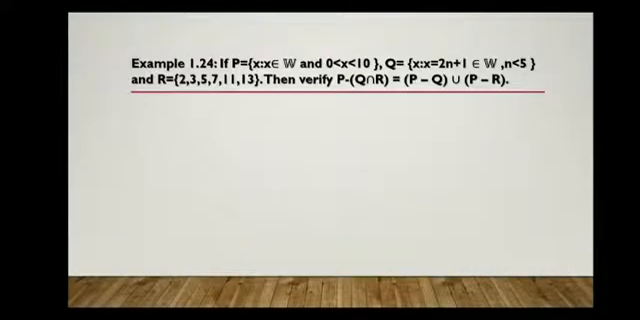Now example 1.24. If P is equal to the collection of all x such that x belongs to whole numbers and 0 less than x less than 10, Q is equal to x such that x is equal to 2n plus 1, n belongs to W and n less than 5, and R is equal to {2, 3, 5, 7, 11, 13}. Then verify P difference (Q intersection R) is equal to (P difference Q) union (P difference R). We have to verify the De Morgan's law of set difference, right?